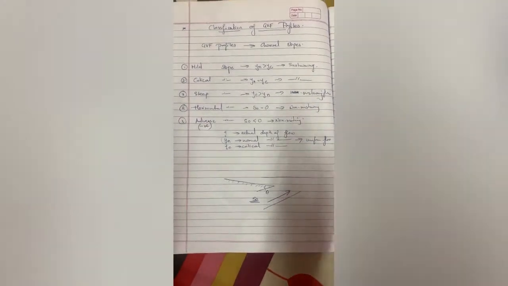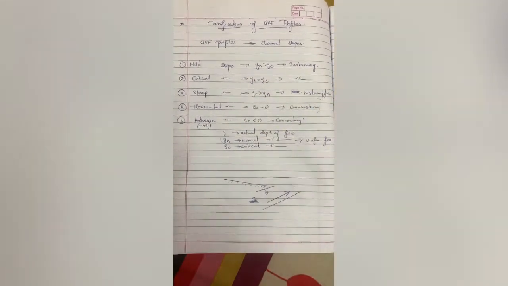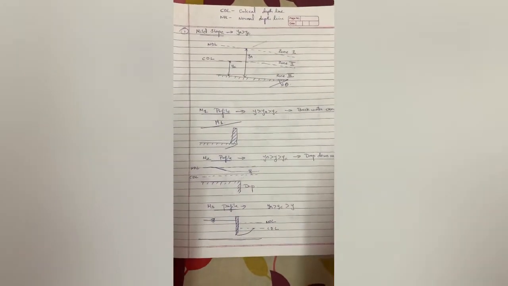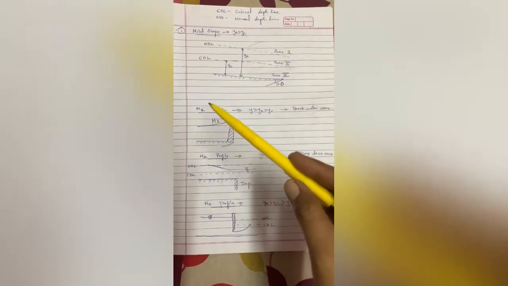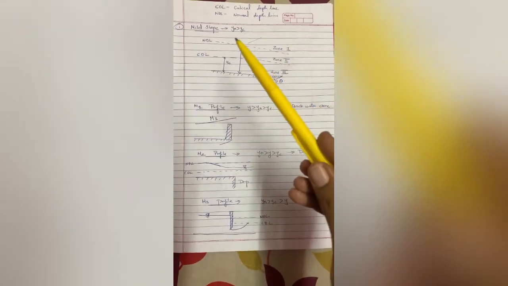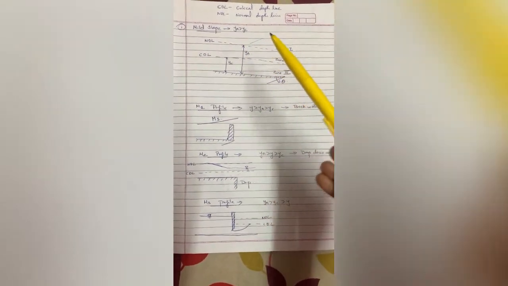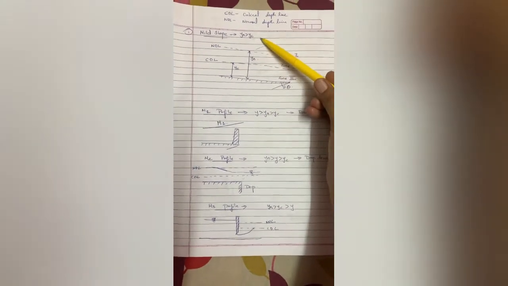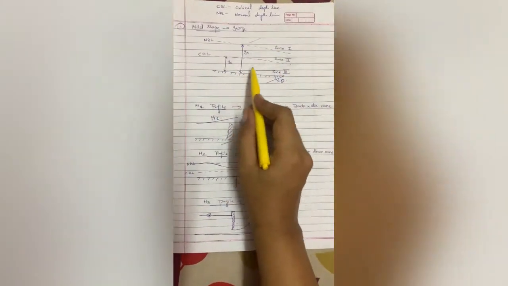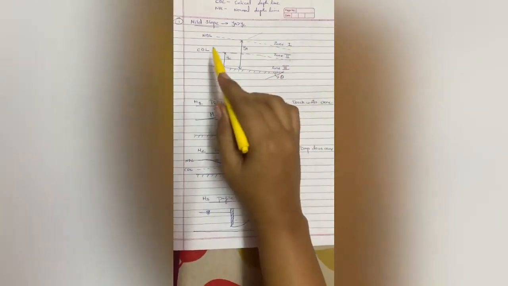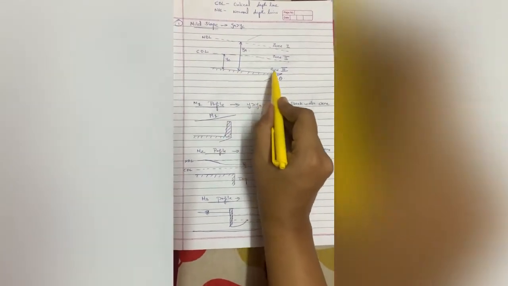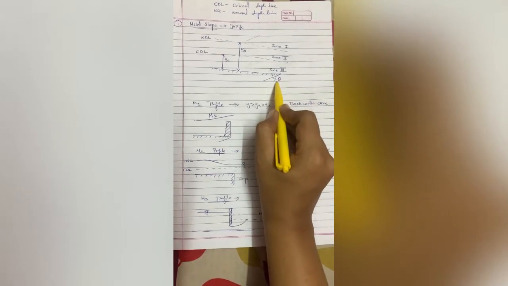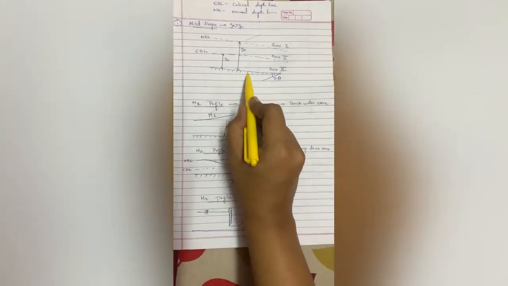Further, we are going to study these slopes individually. So first slope is your mild slope. Earlier we studied that the condition for mild slope is that your normal depth, that is yn, is greater than yc. Now consider this is a channel, and this is your channel bottom which is making an angle theta, and it is having a mild slope.